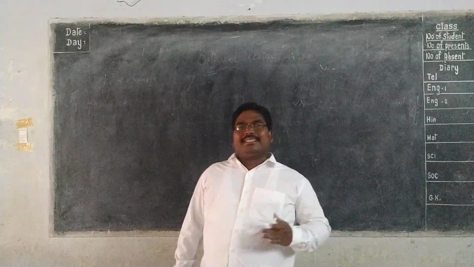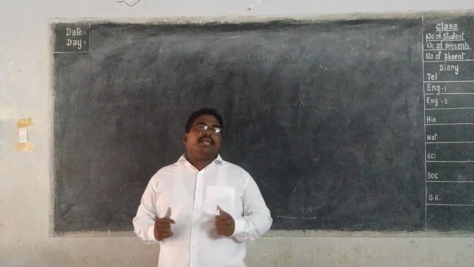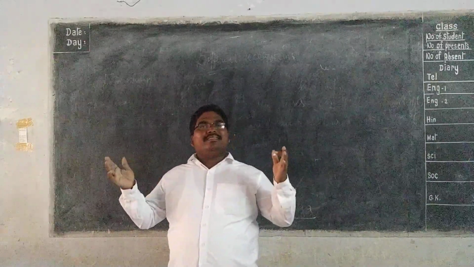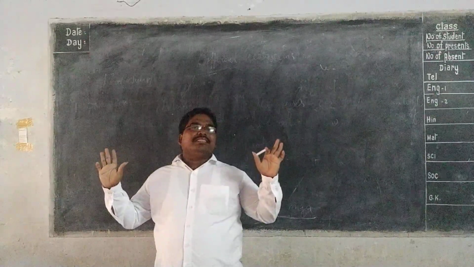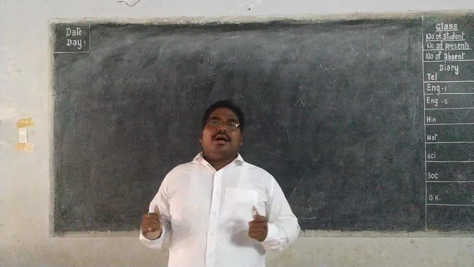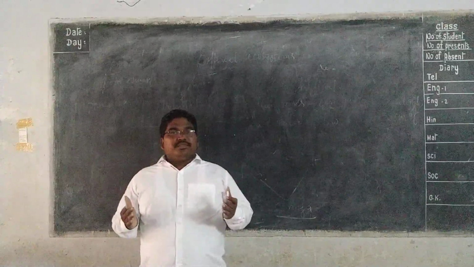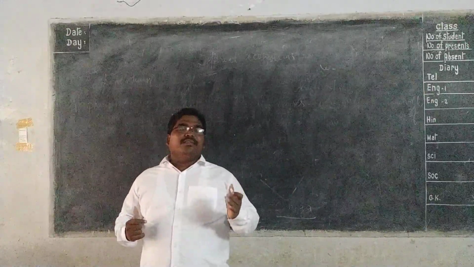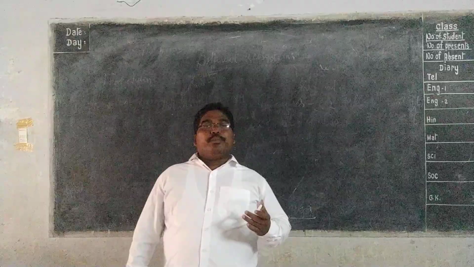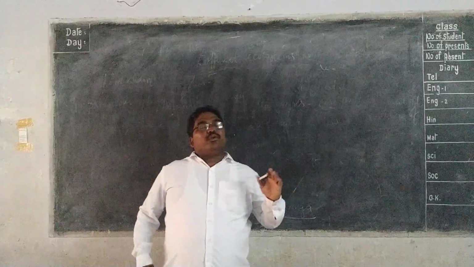Before going into the lesson, I will explain a few things about the nature that is present around us. There are different types of birds and animals and different types of plants and microbes. Hundreds of millions of organisms are present around us. Most of these organisms are invisible to our eyes. They belong to the unseen world, that is the microbial world. We have already studied about this in the previous class, microorganisms.